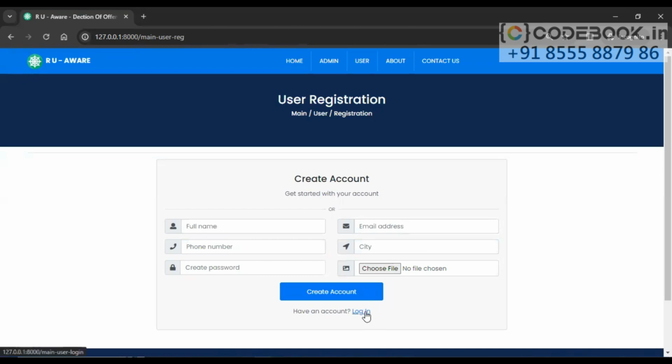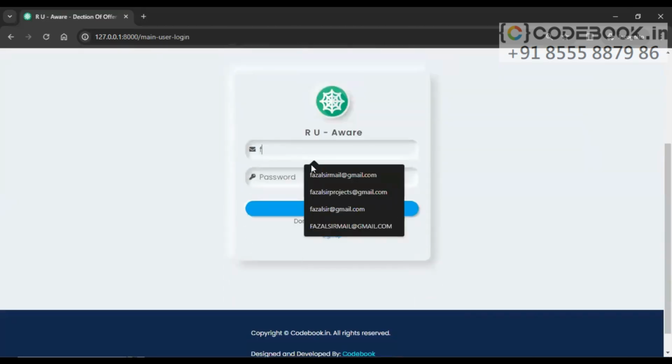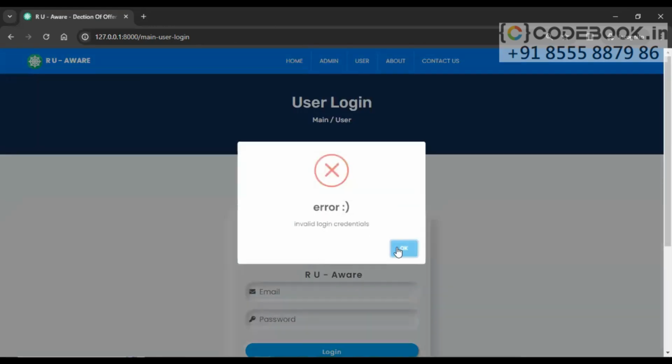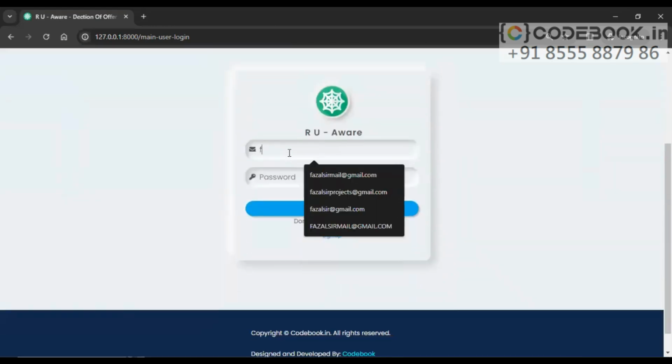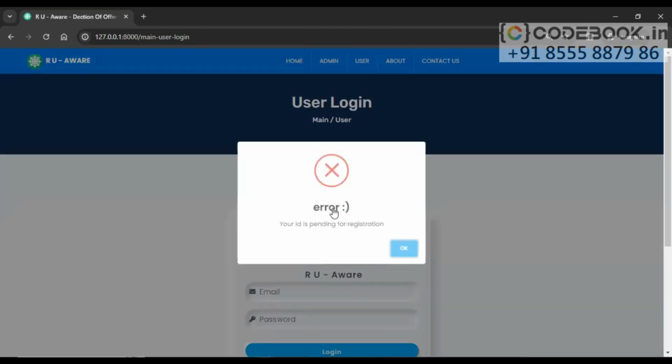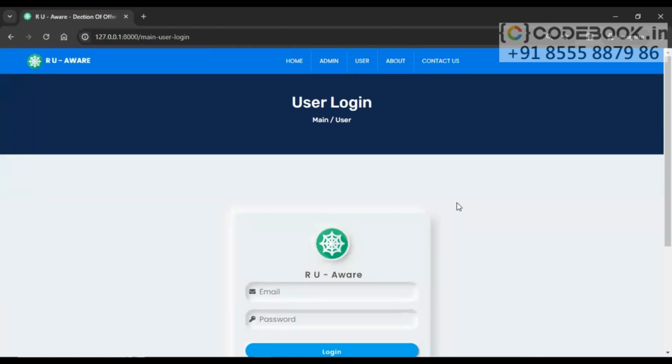Now let's go to login and try to log in with the same email ID. But let me give the wrong password and check what the application will respond. Invalid login credentials. Okay, fine, it's responding correctly. Let's provide the valid password. And it says here your ID is pending for registration. Registration is completed, but the authorization is pending. So we have another user here, the administrator, who will authorize the user accounts.